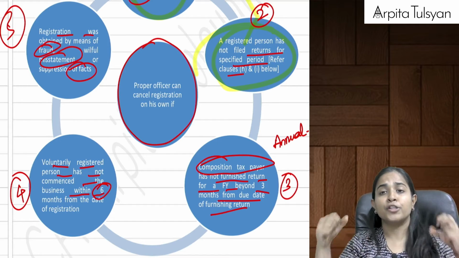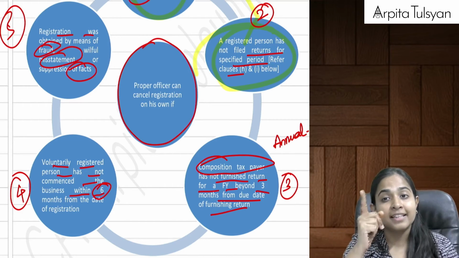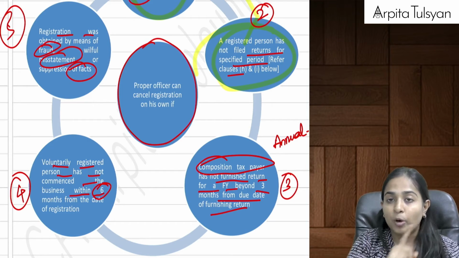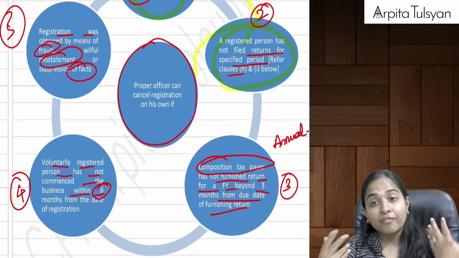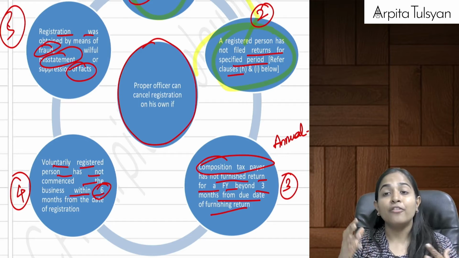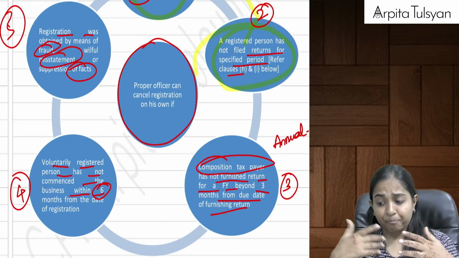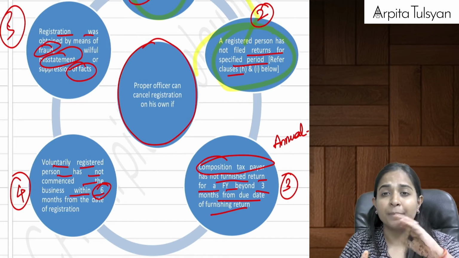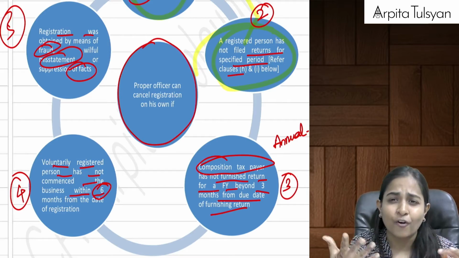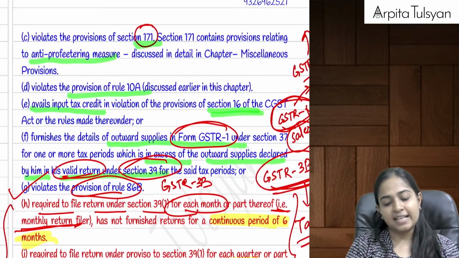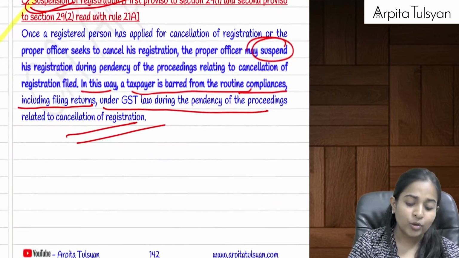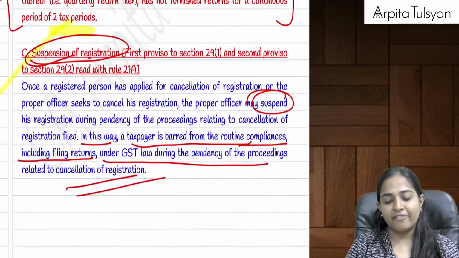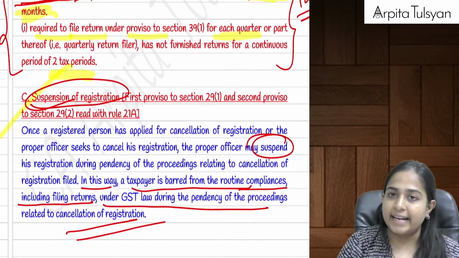Or if some person got voluntarily registered but for 6 months has not done any business activities, or if that person has obtained the registration fraudulently by suppression of facts, misrepresentation of facts, or by giving false information, then in such cases, after issuing a show cause notice on you, they have got the powers to cancel your registration.